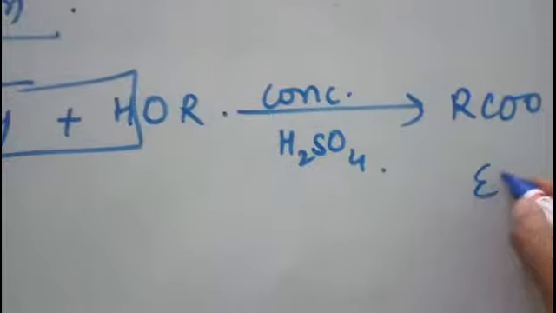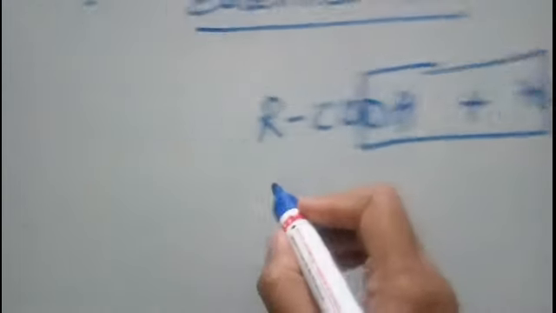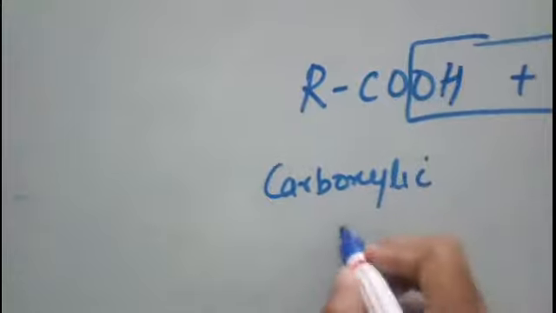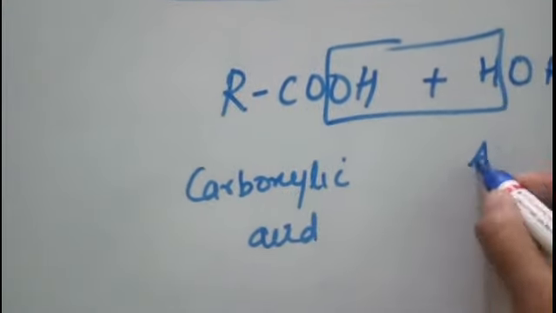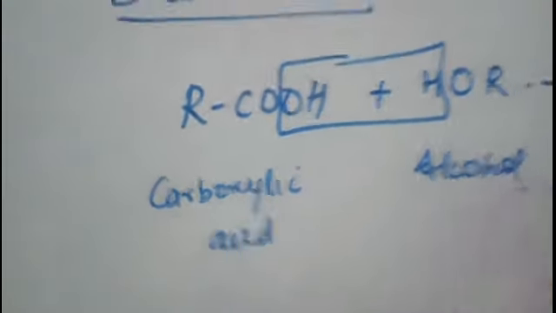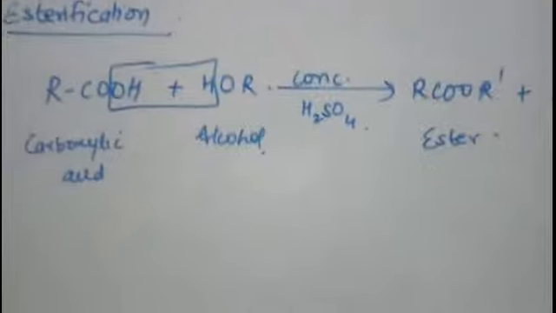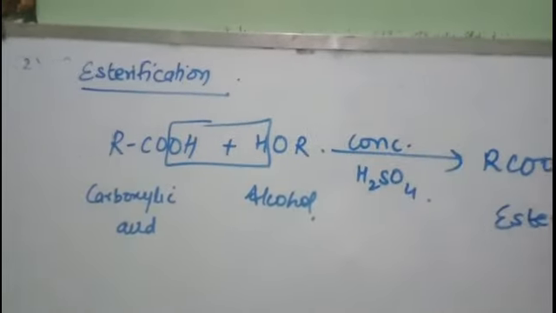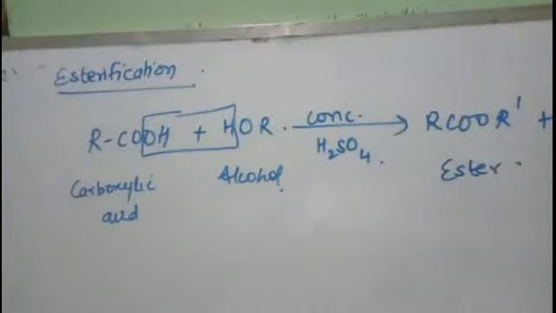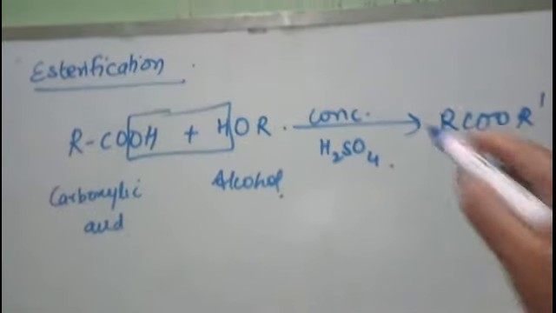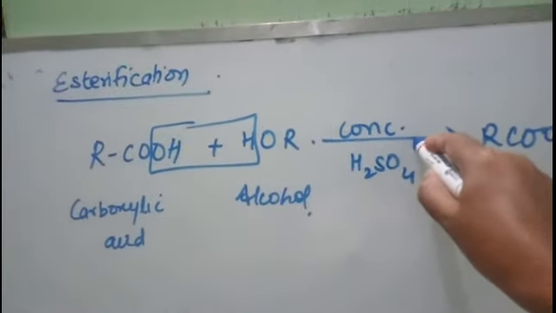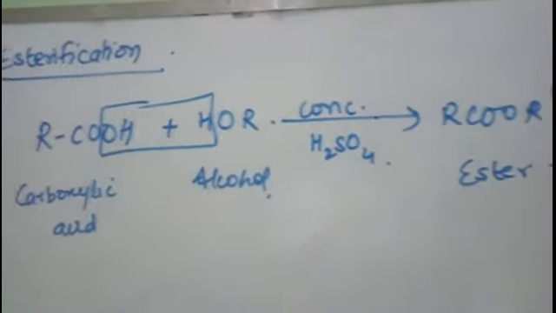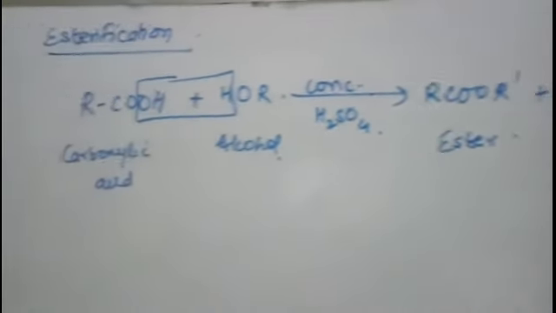This is ester, this is carboxylic acid, alcohol. Now this reaction, it is a reversible reaction. So if water is present here, then again the ester and water will react and they will form carboxylic acid and alcohol. Therefore we are using here this concentrated sulfuric acid as a dehydrating reagent. It will absorb water, hence it will prevent the backward reaction, right?